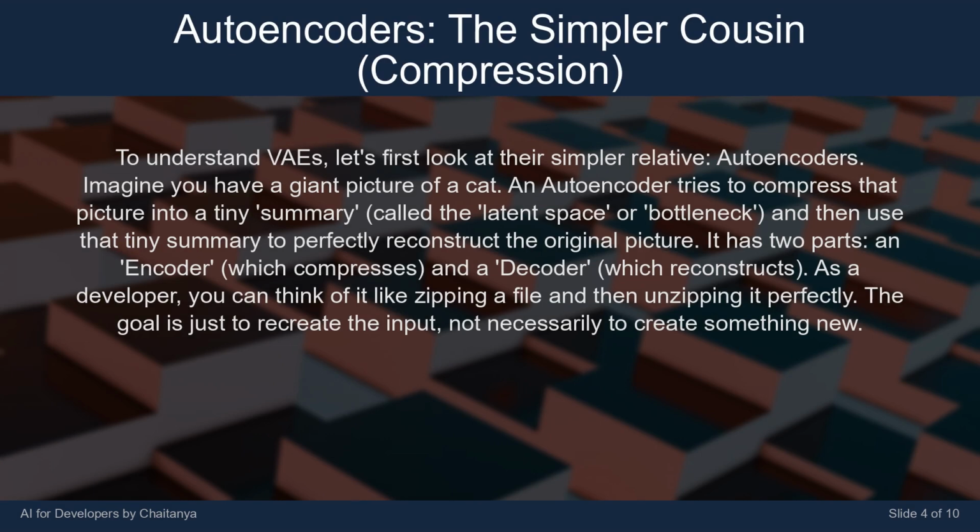To understand VAEs, let's first look at their simpler relative, autoencoders. Imagine you have a giant picture of a cat. An autoencoder tries to compress that picture into a tiny summary, called the latent space or bottleneck, and then use that tiny summary to perfectly reconstruct the original picture. It has two parts, an encoder, which compresses, and a decoder, which reconstructs. As a developer, you can think of it like zipping a file and then unzipping it perfectly. The goal is just to recreate the input, not necessarily to create something new.